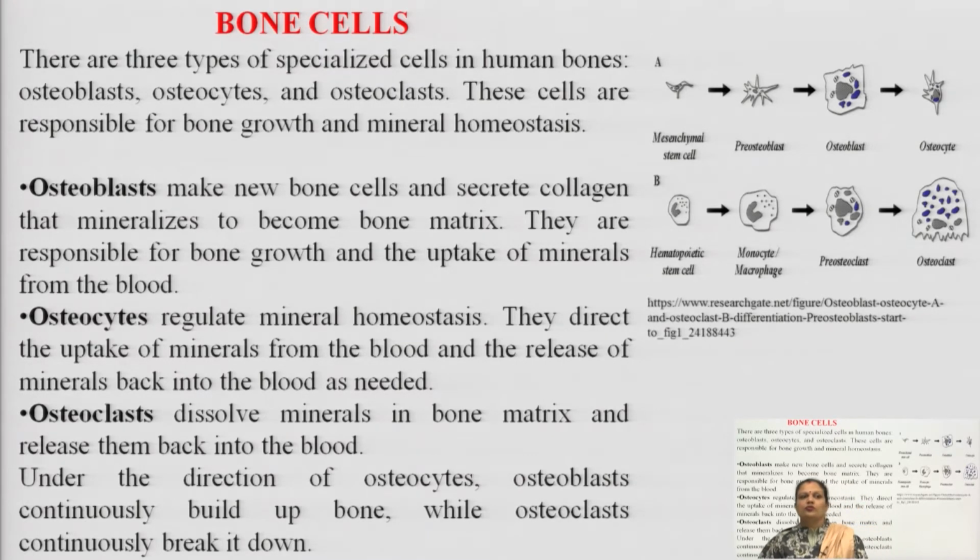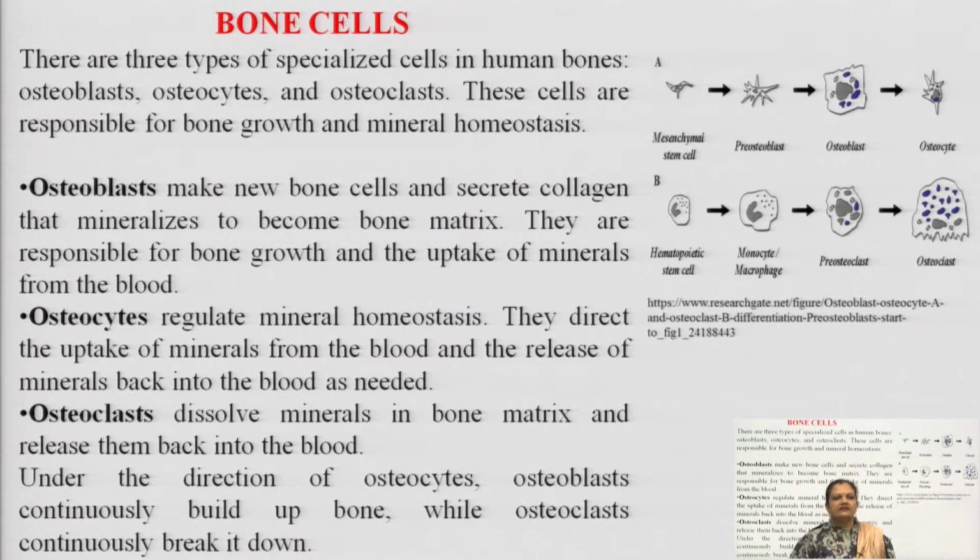They also direct the uptake of minerals from the blood and the release of these minerals back to the blood, or systemic circulation, when it is lacking them. When the blood circulation says give me some molecules of phosphorus and calcium, the osteocyte cells release these minerals to the blood circulation.